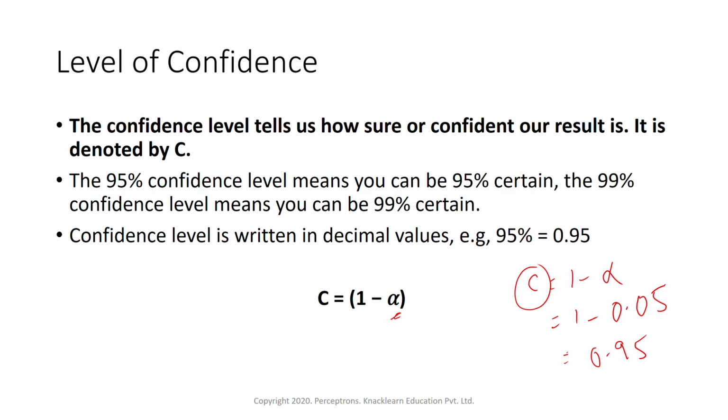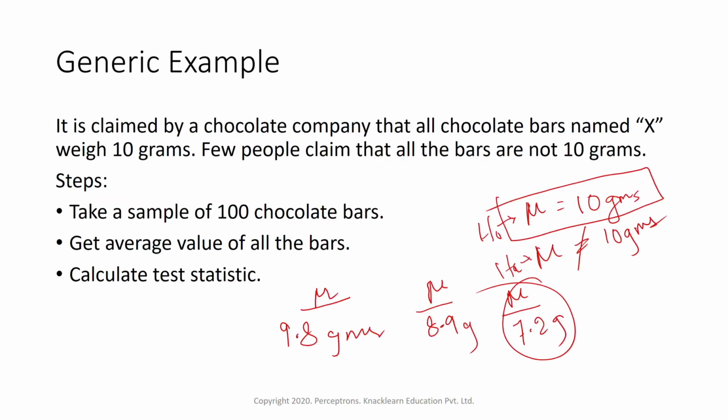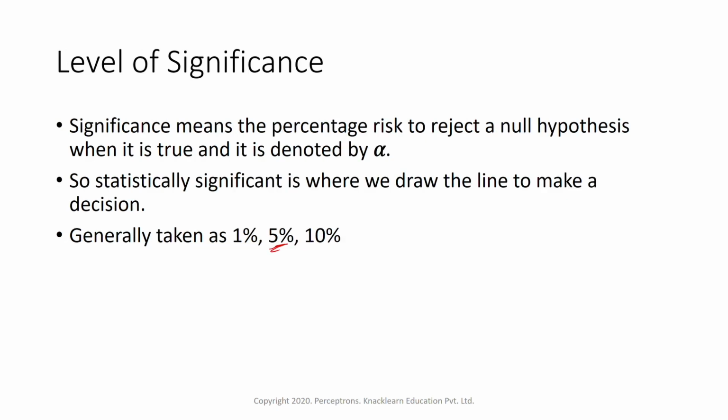So how sure we are to reject the null hypothesis, that is how confident we are in our result, in our test statistic, is the level of confidence. If confidence is high, then we can say we can reject the null. In the example we took, the confidence is higher for the third test. It is around 7.2 grams, which is very far from 10 grams. So we have more confidence here, so we can reject the null. That's where this is decided by the level of significance.